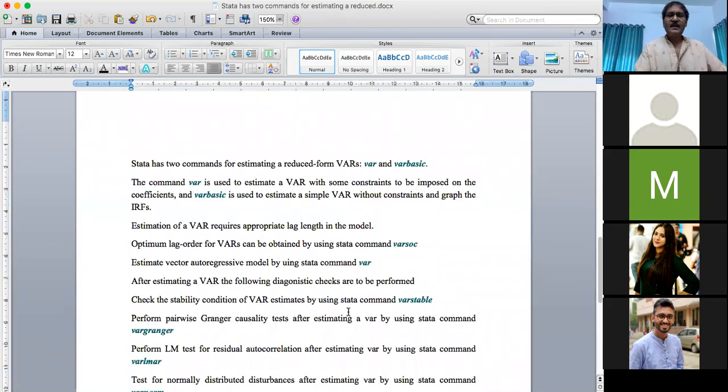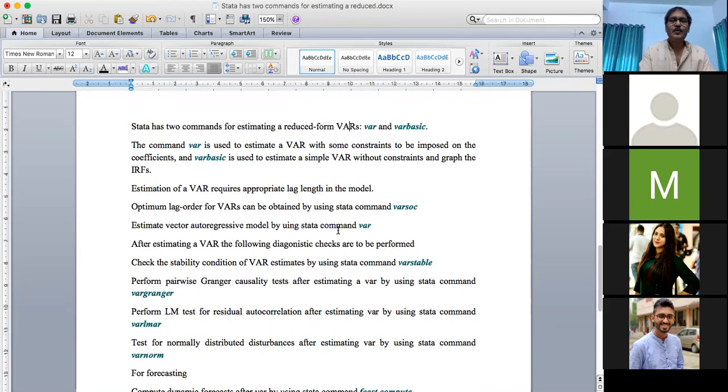Now, when we apply this model with Stata, we are using Stata software, Stata 14 or Stata 15, whatever it may be, the basics are the same. So let us look very quickly at the basic commands we can use in a VAR model. The main commands we can use in estimating a reduced VAR are var, simply var, or varbasic. So there are two commands you can use, either var or varbasic. What is the difference between them?